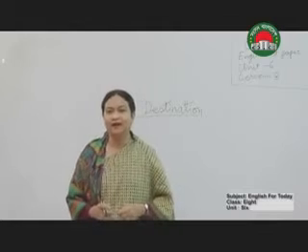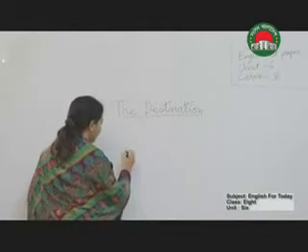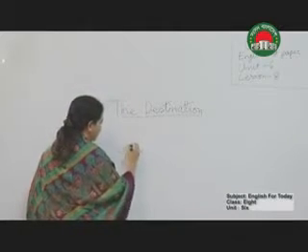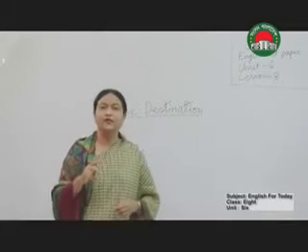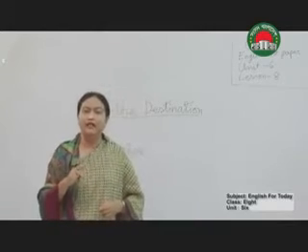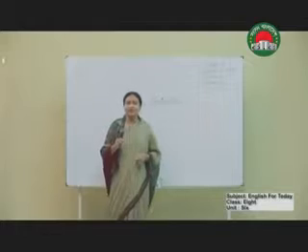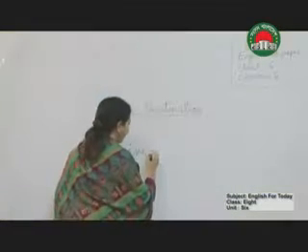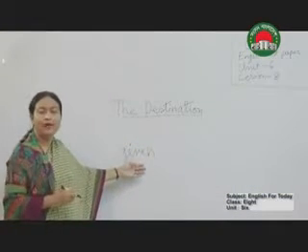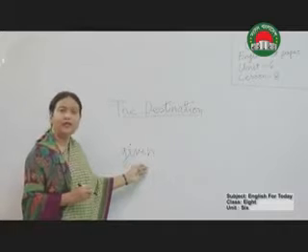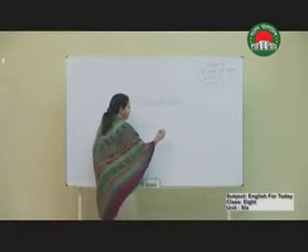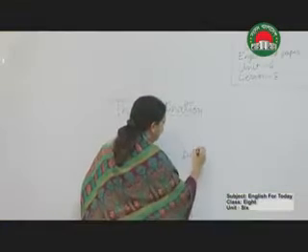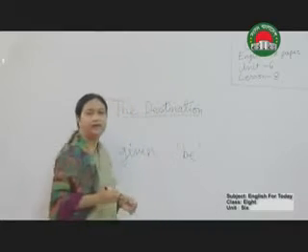Suppose there is a verb give, but according to the situation you have to write given. Then you have to change the verb to given. It is the past participle form of give. Okay? I can write another verb, be.